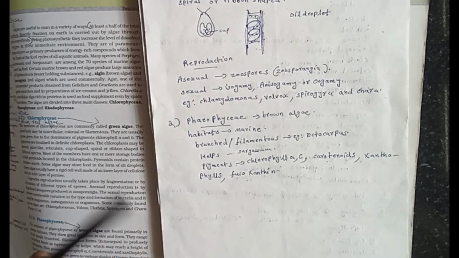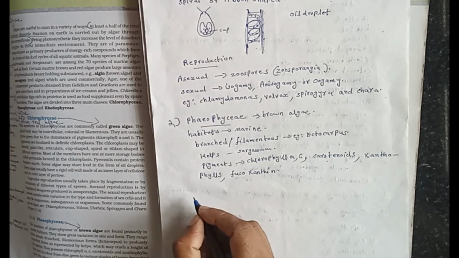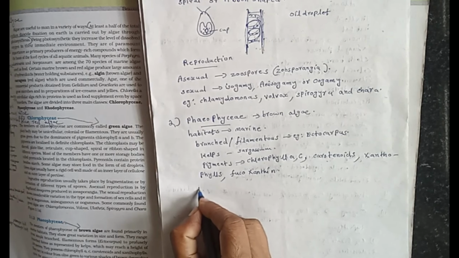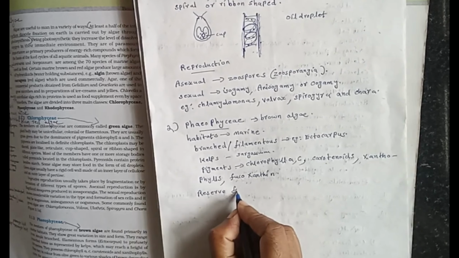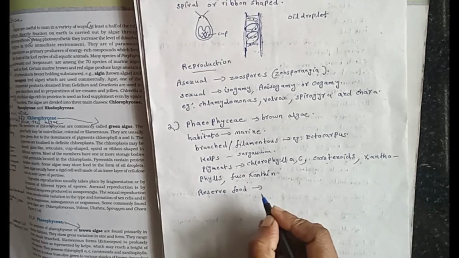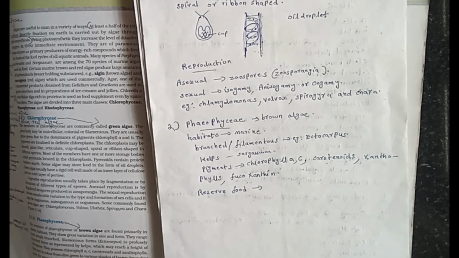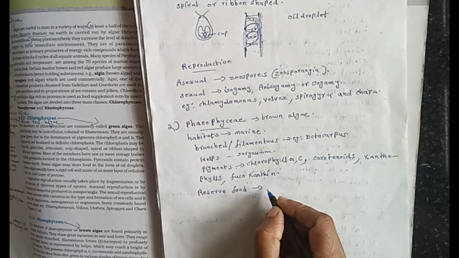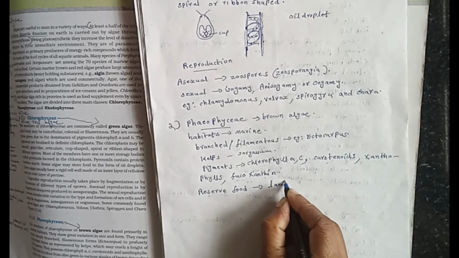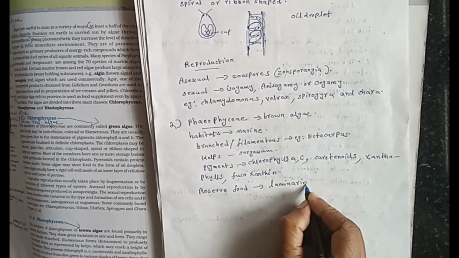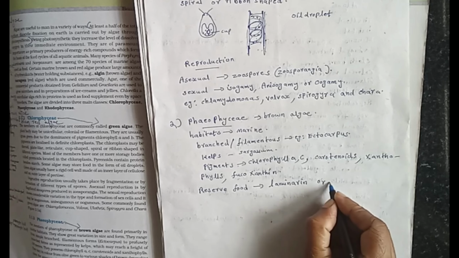Reserve food is compound carbohydrate in the form of laminarin or mannitol.